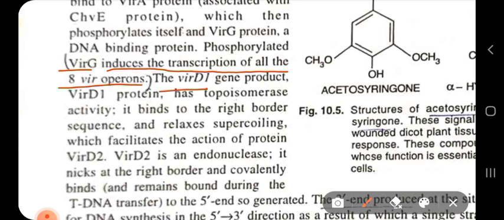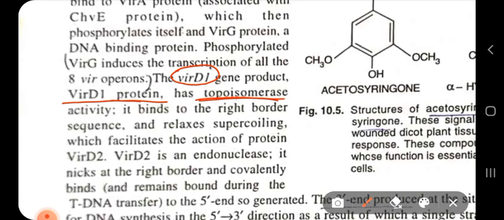The VirD gene product, the VirD protein, is D1. So the first product that is going to be activated by VirG is VirD1. VirD1 has a topoisomerase activity, as I have already discussed with you previously. This VirD1 binds to the right border sequence and it maintains the coiling of the DNA.